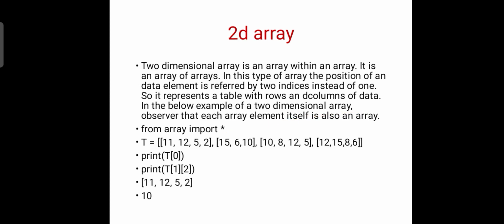Now the two-dimensional array. A two-dimensional array is an array within an array. So it contains a nested array. It is an array of arrays. In this type of array, the position of a data element is referred to by two indices instead of one. So it represents a table with rows and columns of data. In this example, the two-dimensional array shows that each array item is itself also an array.